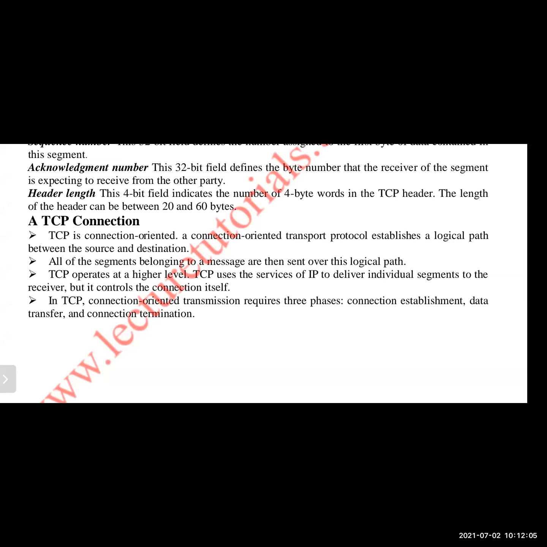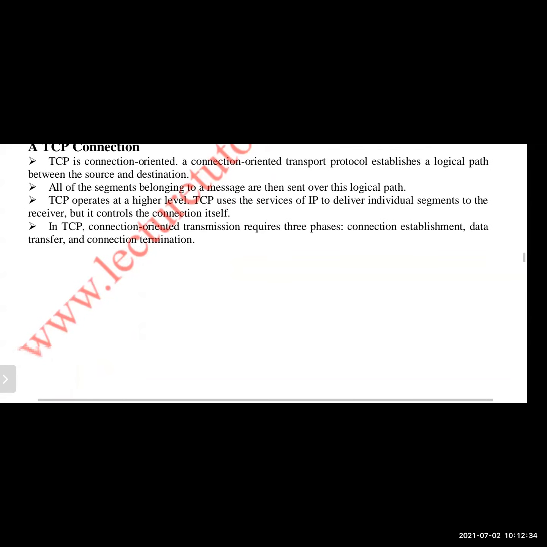Clear? So when we come to this TCP connection, majorly there are three phases, or three steps. First one is connection establishment. Second one is data transfer. Third one is connection termination. The three phases in a TCP connection are connection establishment, data transfer, and connection termination. Today we will briefly see how to establish the connection and how to terminate the connection. That we will see in today's class.